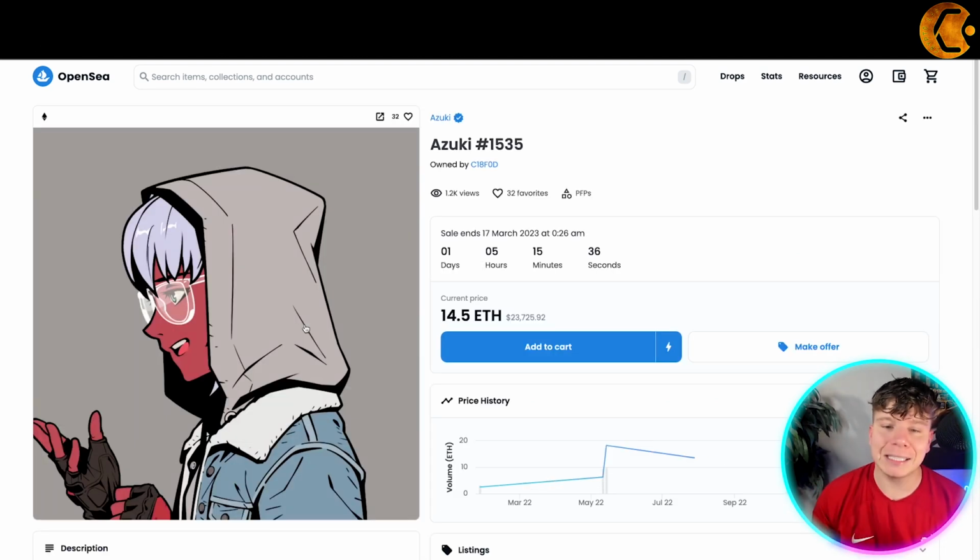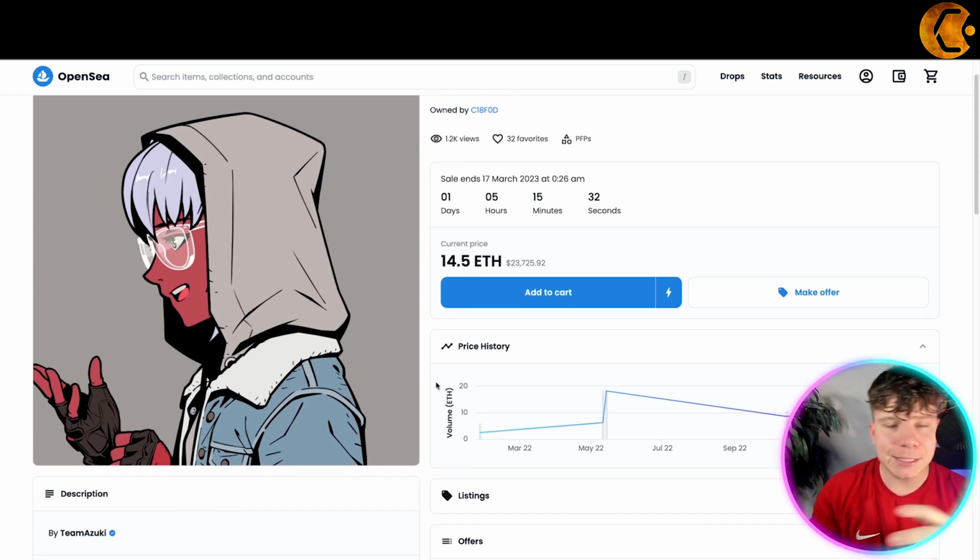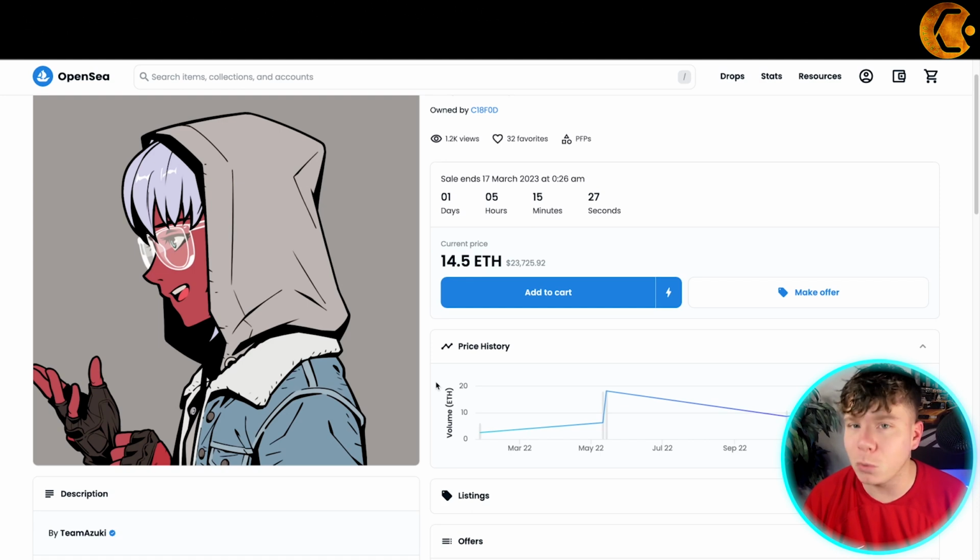Now, at first glance, Azuki #1535 is the name of the NFT. You would think this is just an image, right? Am I right? Let me know in the comments if you think this image is worthless. I could tell you a reason why: you can see this number, $23,725 at the current price for this image.